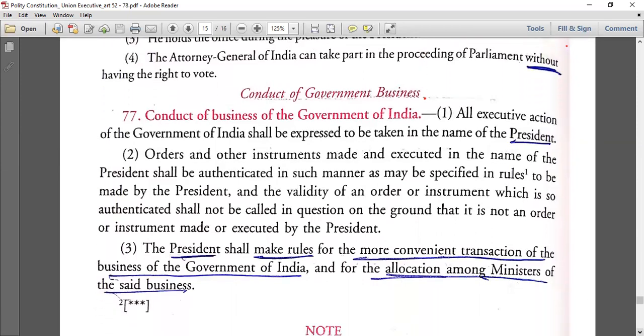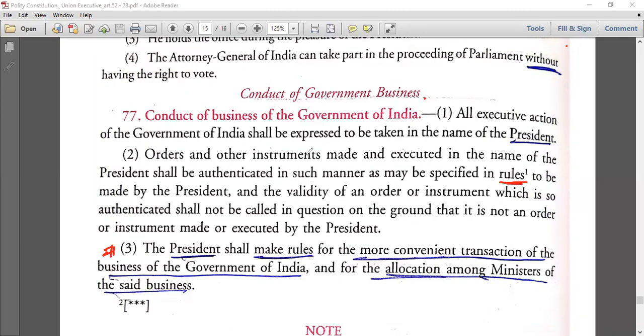Conduct of business of government order. Be very careful. Okay. All executive action of the government of India shall be expressed in the name of the President. जितना भी executive action हो रहा है, President के नाम पे होता है. ठीक है. Now it is clear cut. 77 clause 1. Orders and other instruments made and executed in the name of the President shall be authenticated in such manner as may be specified in rules to be made by the President. Again, what rules are we talking about here? It will be in the next clause.